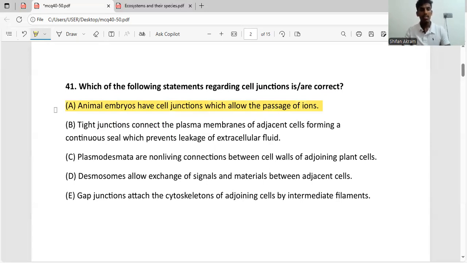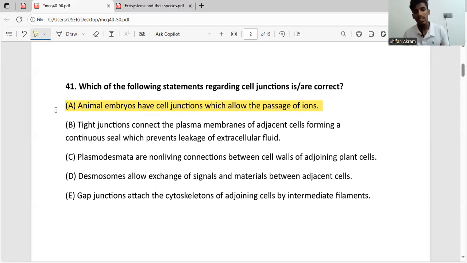Okay. Second statement, tight junctions connect the plasma membranes of adjacent cells, forming a continuous seal which prevents the leakage of extracellular fluid. So just like the word says tight junction, it provides a tight seal between the two cells which doesn't allow the passage of extracellular fluid. So this statement is also correct.